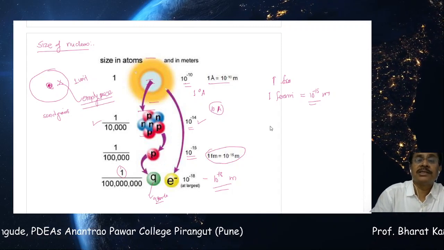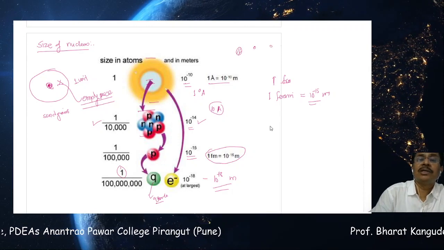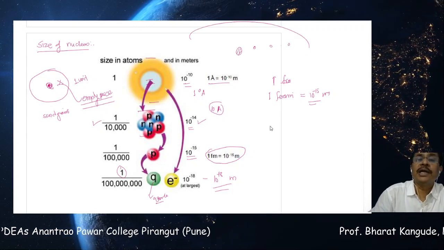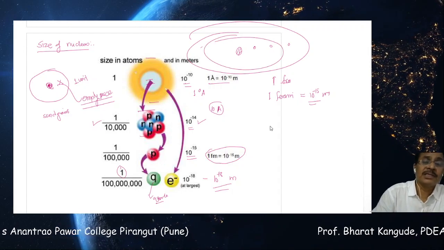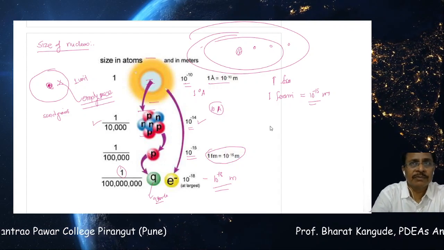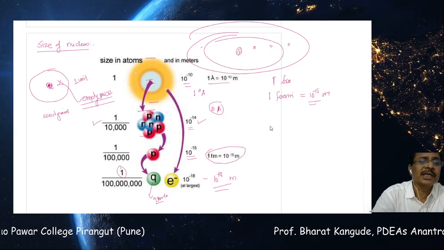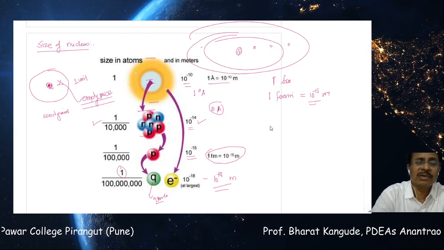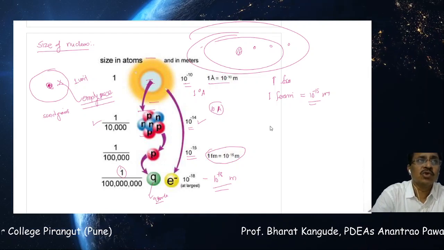Just like in the solar system, this is the sun, then this is Mercury, and other than Earth, and so on. So in this entire solar system, as compared to the masses and all the sizes, a large amount of space is available in which we are living. The same is the case with the proton, in the nucleus as well as the atom. In an atom, the size of the nucleus is so small.